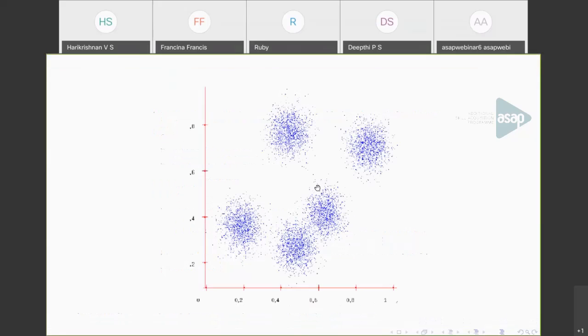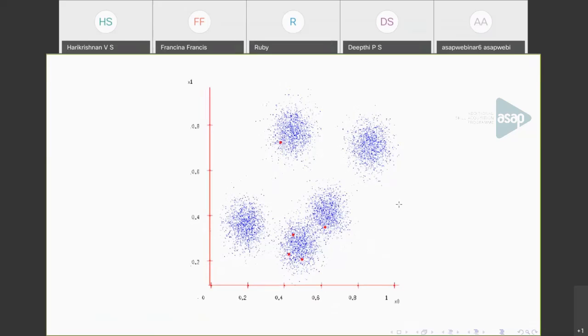To see an example, consider this set of points. We can see visually that you can identify 5 clusters. So consider this is the input. You are given some set of points, and assume I am choosing the number of clusters as 5, and I am initializing some centroids. That is, I am picking some points at random. These red dots are the data points that I am choosing as initial centroids. So I am choosing them at random. There is no particular criterion.